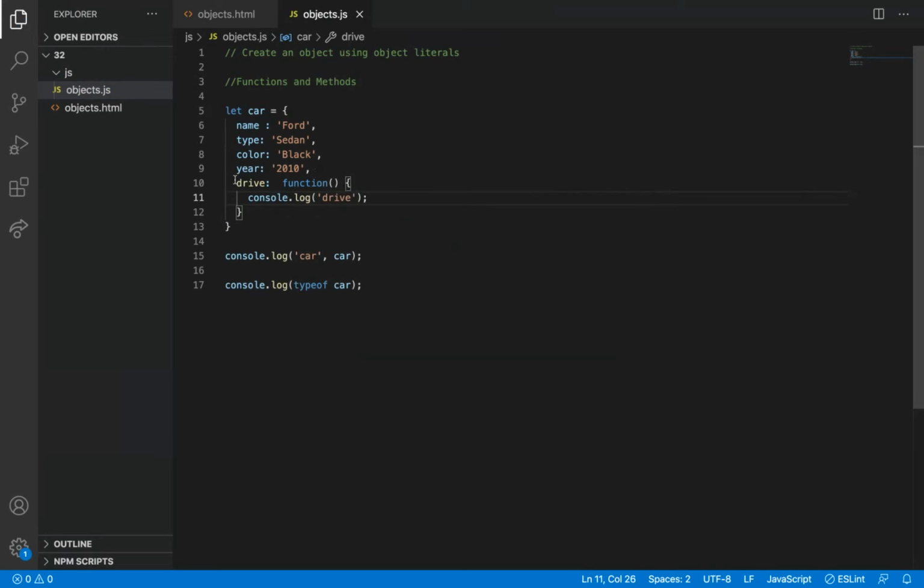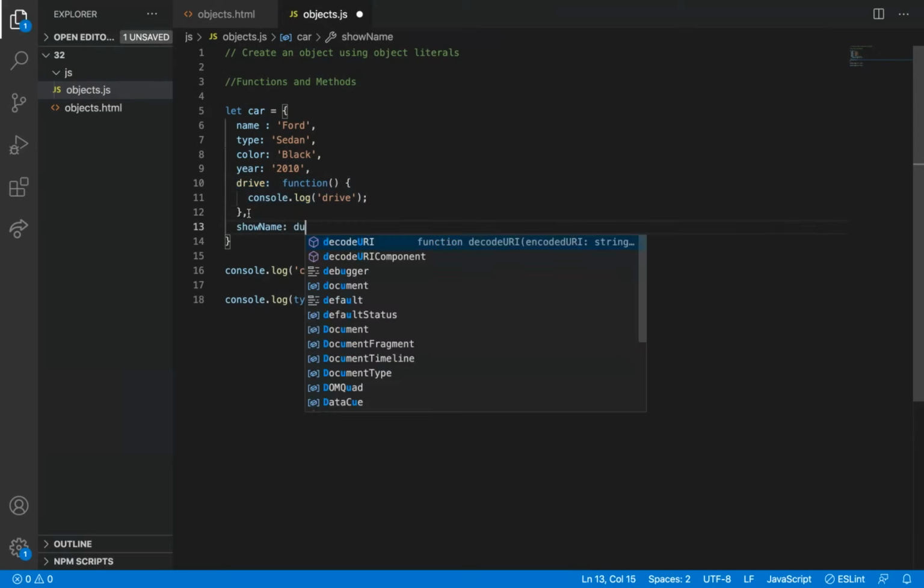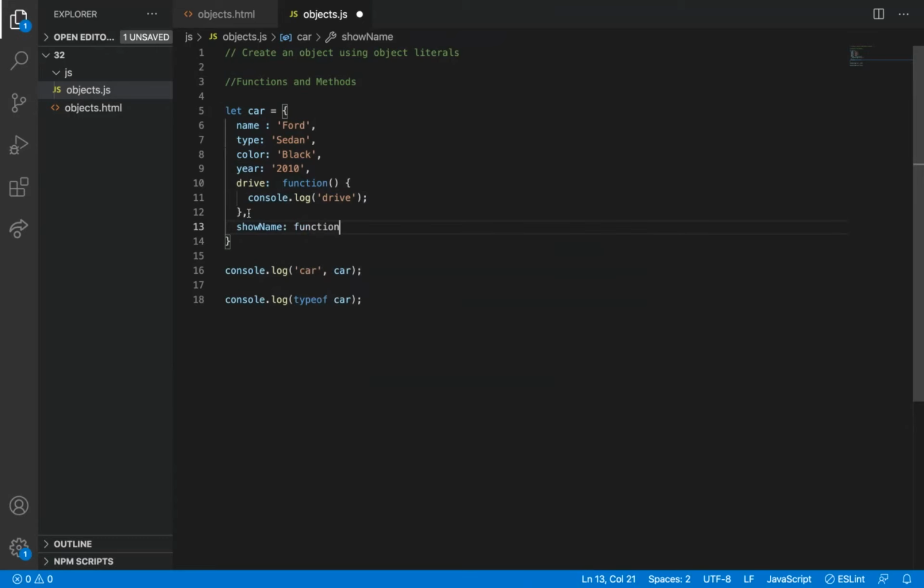Fine. So here I can say show name. For showing the name of the car, I'm going to add a function here. Show name with model. So show name with model is a function inside the object car.